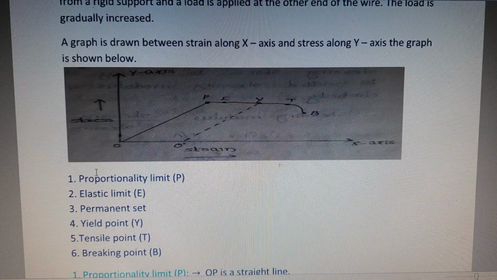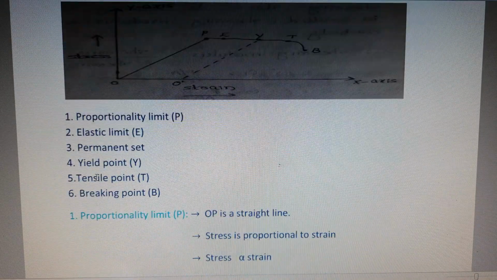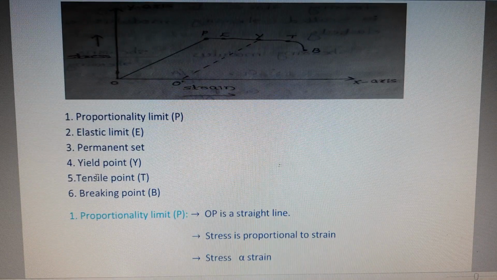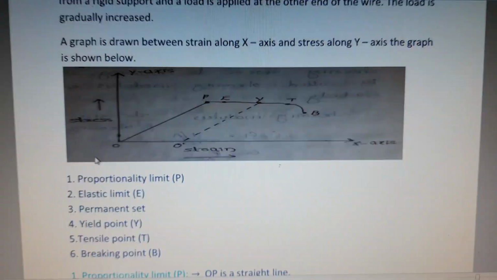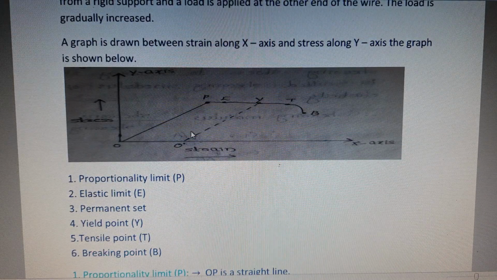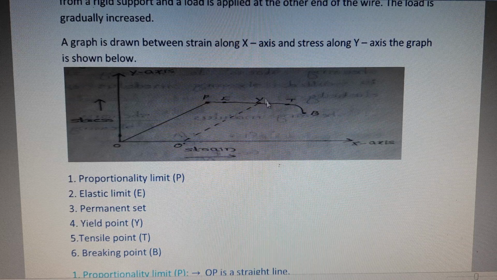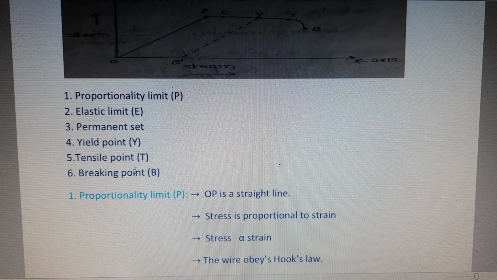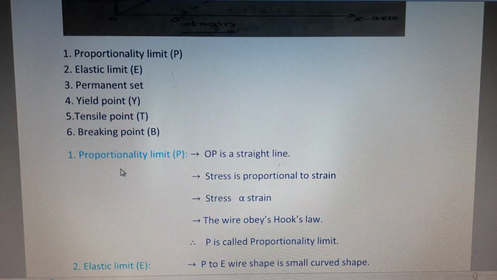So the headings are the proportionality limit, elastic limit, permanent set, yield point, tensile point, and breaking point. When we observe this graph, with stress along the y-axis and strain along the x-axis, the points are P, E, Y, T, B, O dash. So the first heading is proportionality limit.